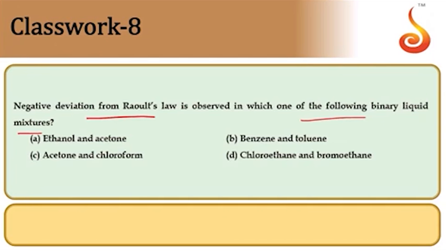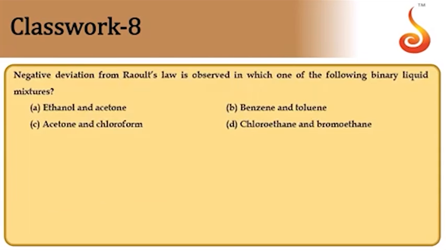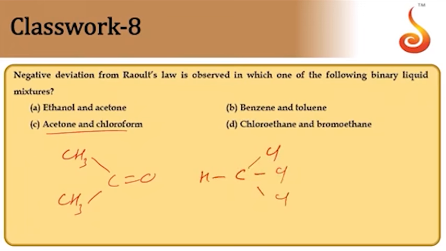Having a stronger force of attraction. Let us now see the components. If you see acetone and chloroform, they have stronger dipole interactions now. Let us draw the diagram of acetone and chloroform. So acetone, CH3, I am writing for convenience like this. So acetone molecule, and chloroform, HC means CHCl3.